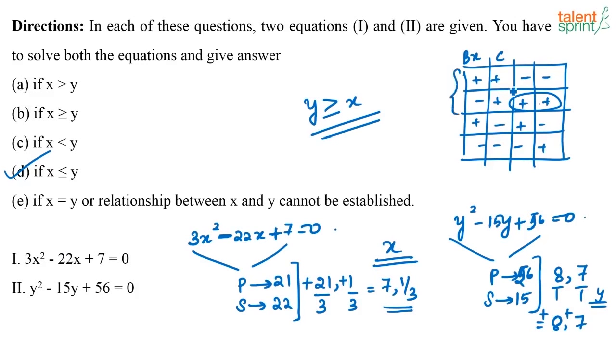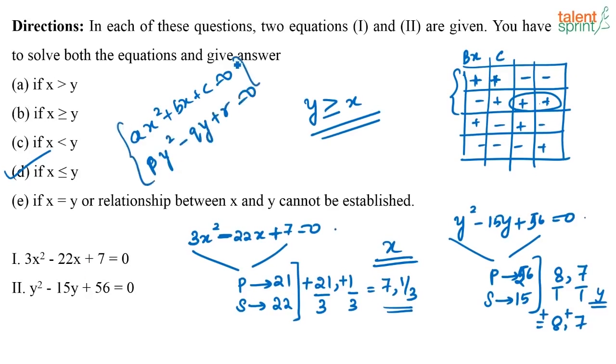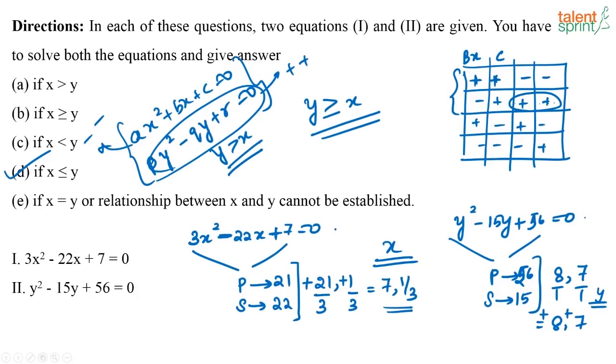Let's say you get this case, if you have an equation of the form ax squared plus bx plus c is equal to 0, and another equation, let us say py squared minus qy plus r is equal to 0. Now when you find out the roots of these two equations, definitely both the roots of the first equation are going to be negative, and definitely both the roots of the second equation are going to be positive. So for sure I can say that y will be greater than x. So there will be some cases like this where you can directly say what the answer will be.